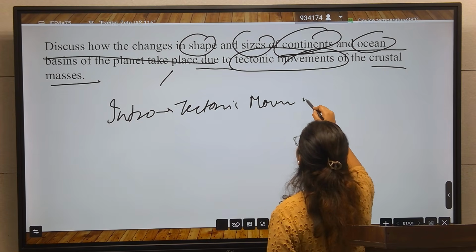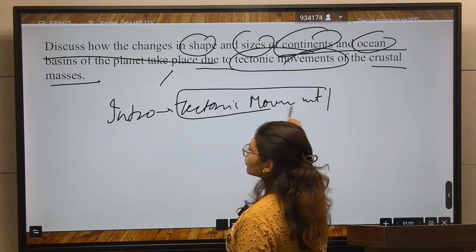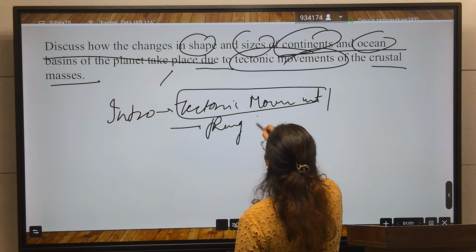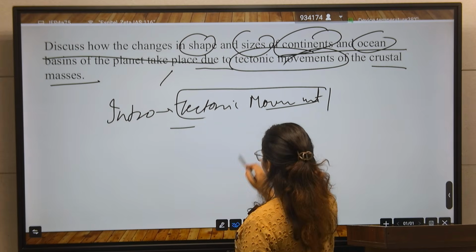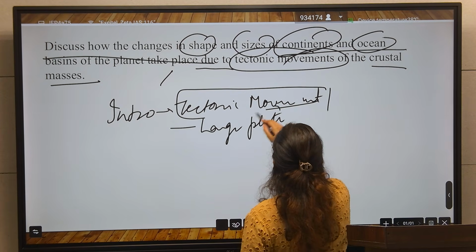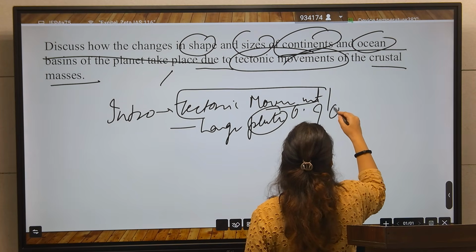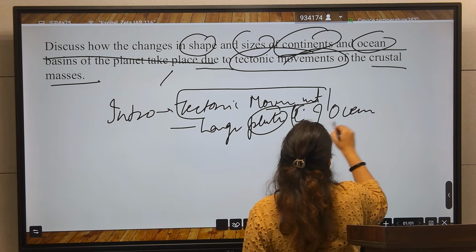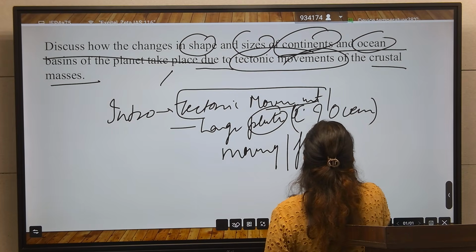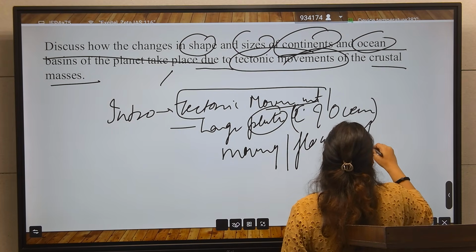You know the tectonic plate theory, right? There are large plates, continental and oceanic plates, moving on or floating on the asthenosphere.